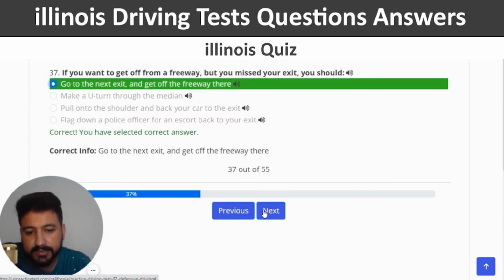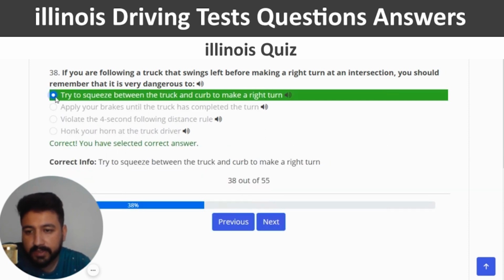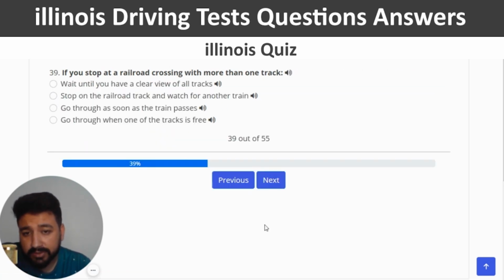And next. If you are following a truck that swings left before making a right turn at an intersection, you should remember that it is very dangerous to try to squeeze between the truck and curb to make a right turn. So first option, this is the correct one. And next. If you stop at a railroad crossing with more than one truck, wait until you have a clear view of all trucks, which is the first one, right?